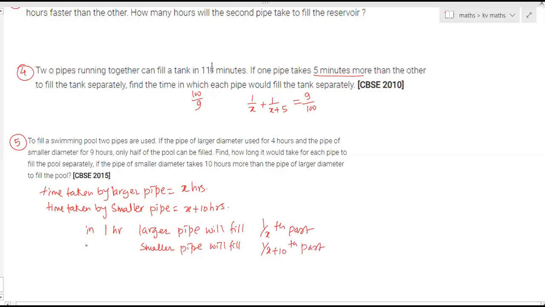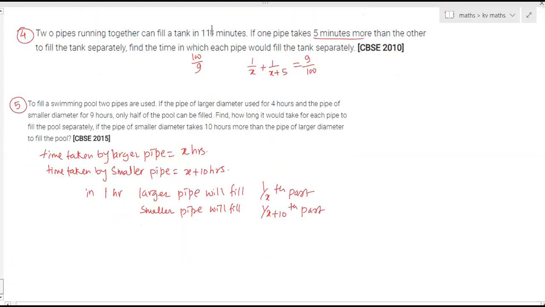After that, larger diameter pipe is used for 4 hours. So this means 4 by x part of the work it will do. Then smaller will be used for 9 hours. That means 9 by x plus 10.